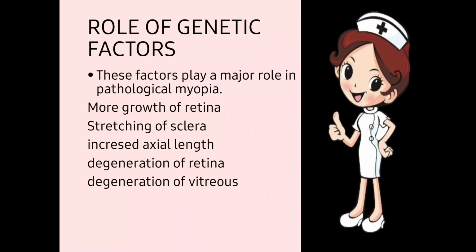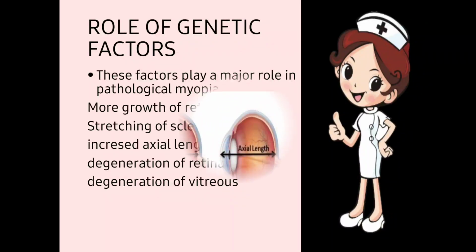Role of genetic factors. Now, what are the genetic factors? Genetic factors play an important role in pathological myopia. In this case, there is more growth of the retina, which leads to the stretching of the sclera, which leads to an increase in axial length. Due to the increase in axial length, degeneration of the retina takes place and degeneration of the vitreous takes place.